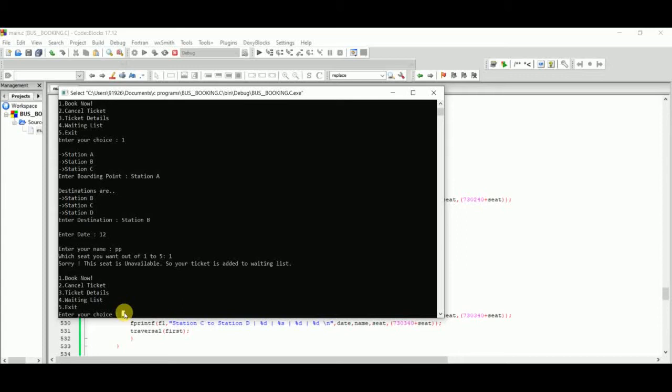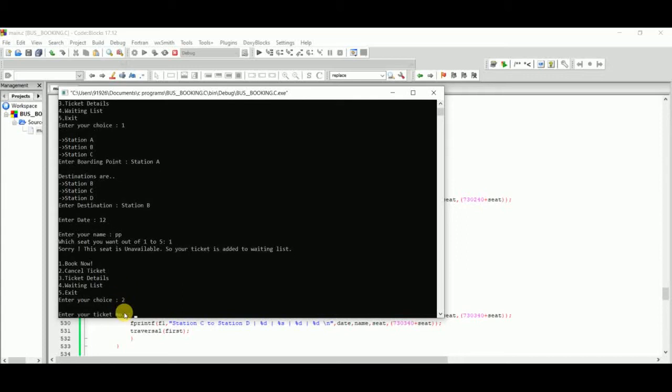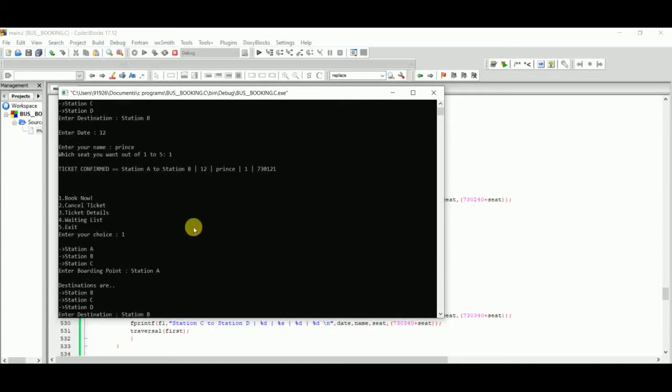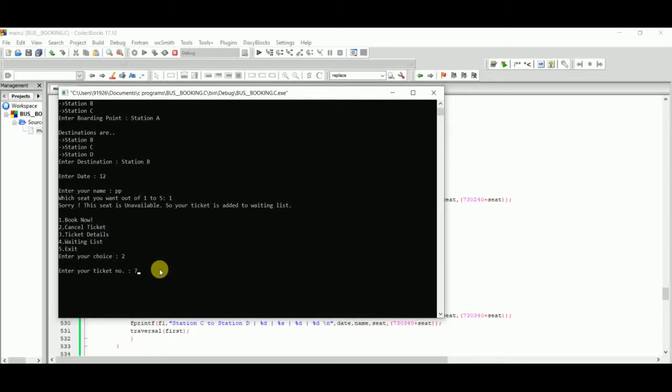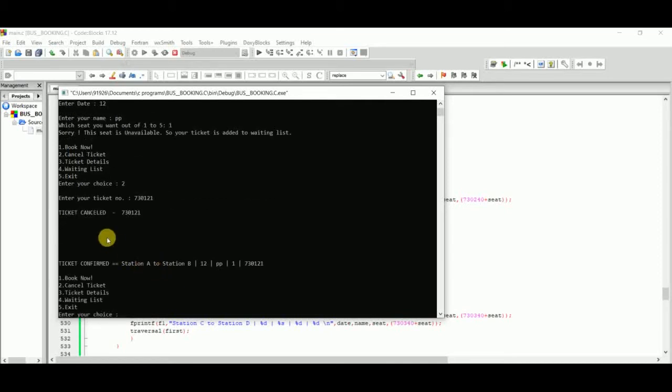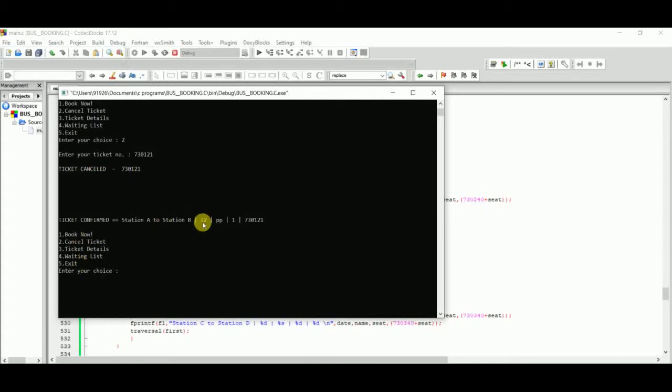Anyone can cancel their ticket. The ticket number is 730121. So the ticket is cancelled, and the waiting list name PP is booked again.